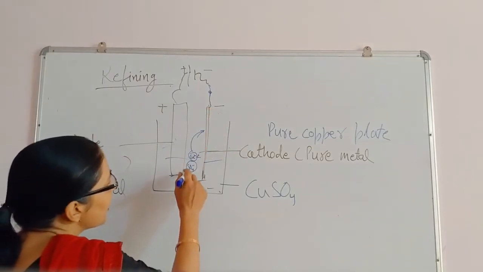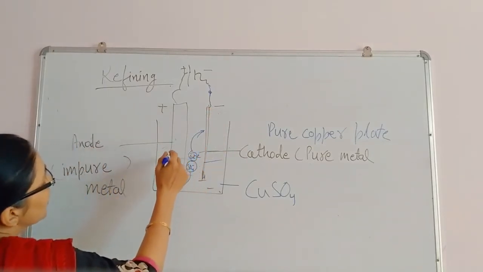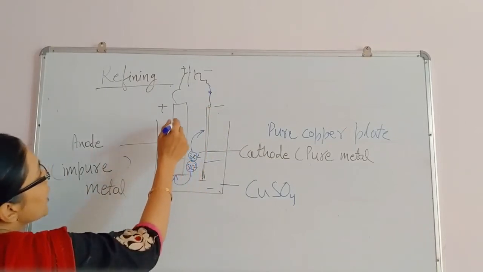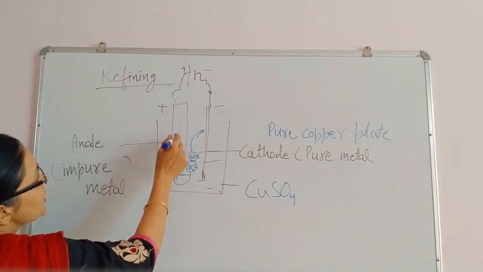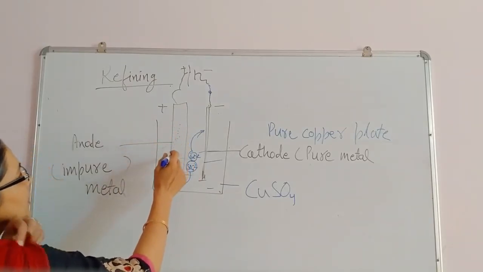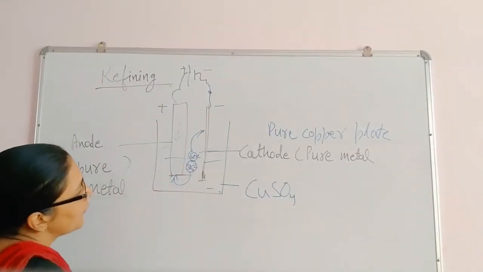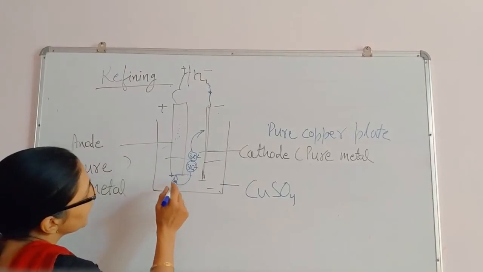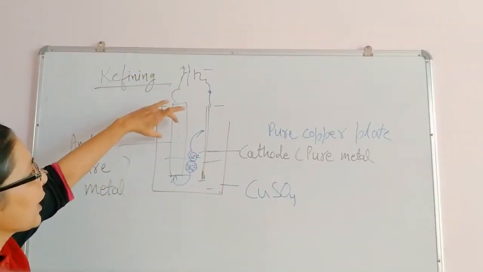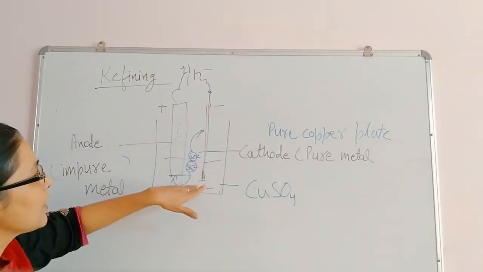The sulfate ion moves this side, and the copper already present will lose electrons and form Cu2+. This Cu2+ will attach with sulfate to form copper sulfate. So slowly the thick plate will become thin, and copper will come into the solution in the form of sulfate.